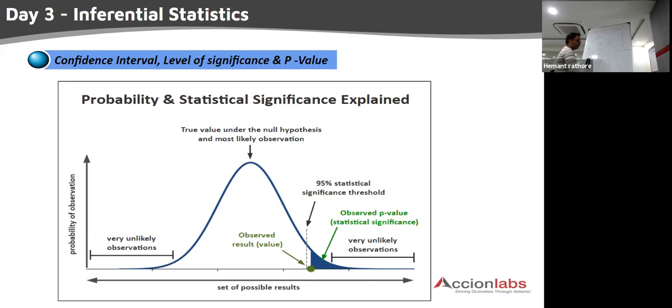Now let us assume here we have alpha. What is alpha? Level of significance, and we expect that our sample mean x bar should not be present here. Now let us assume this limit is 16.